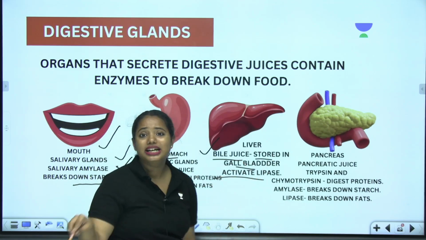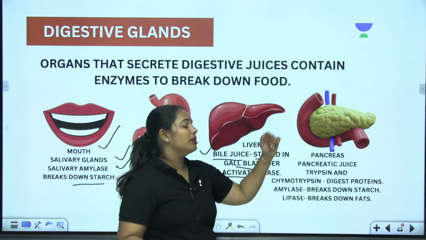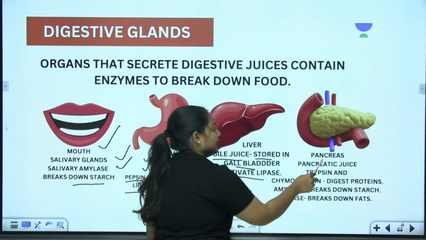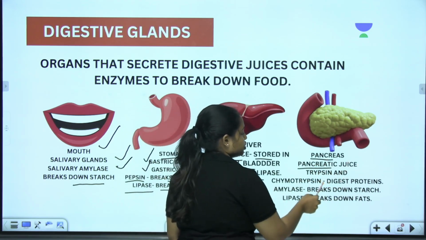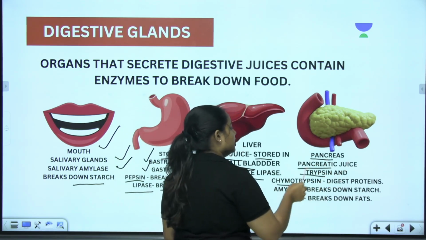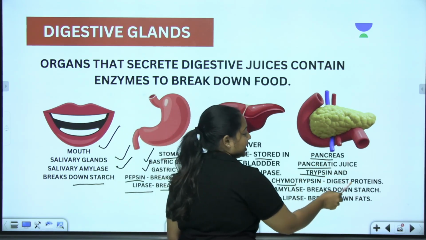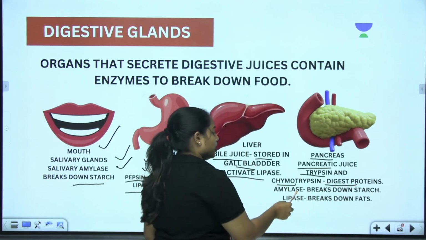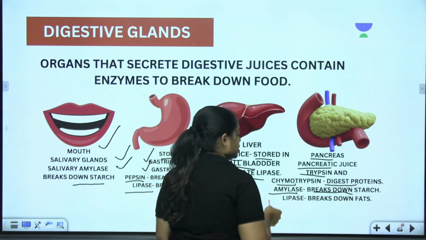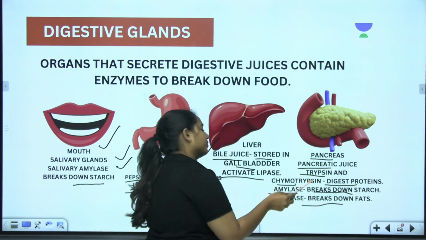the enzyme called lipase. Similarly, the pancreas produces pancreatic juice, and it consists of two enzymes here, trypsin and chymotrypsin, which can digest proteins. And what about amylase? This is a different enzyme which breaks down starch, and lipase breaks down fats.